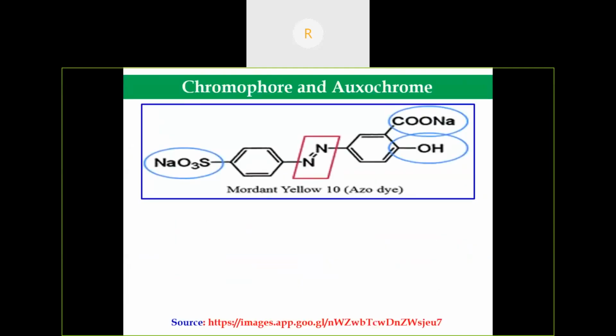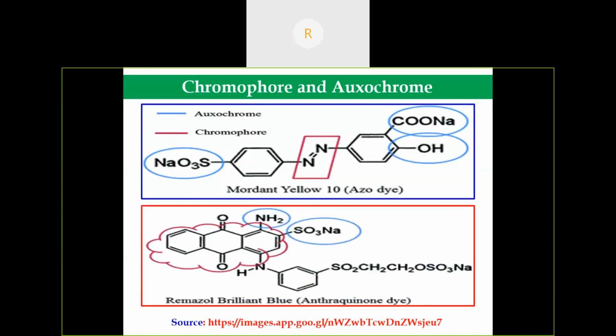Here, this is mordant yellow, an organic azo dye. Can you identify which is the chromophore part and which is the auxochrome part? N double bond N, the azo group, is the chromophore, and the sulfonate and the hydroxy group are auxochromes. Here, this is an anthraquinone dye, which is blue in color. The color of this dye is due to the anthraquinone moiety, which is the chromophore, and the auxochromes are amine and sulfonate.